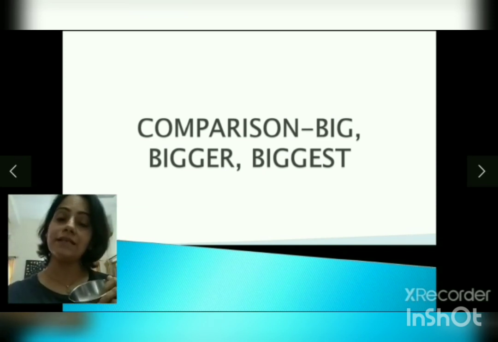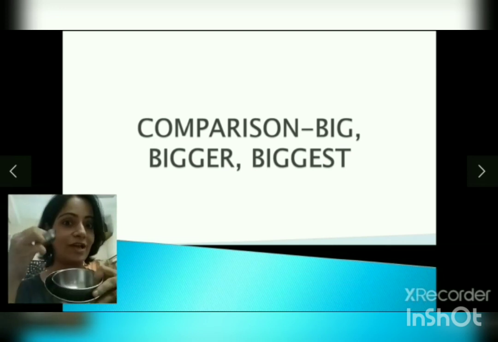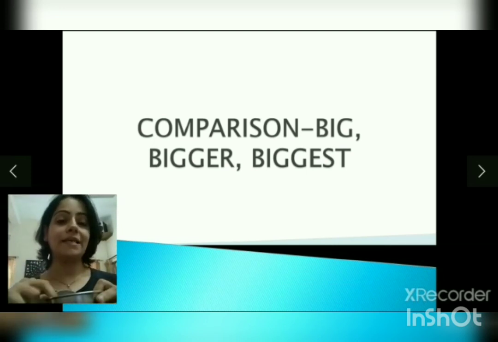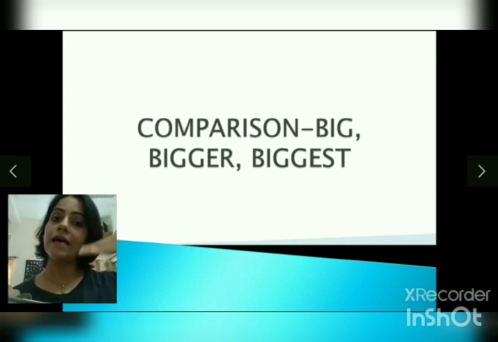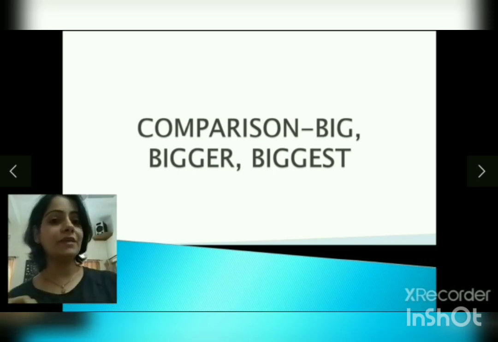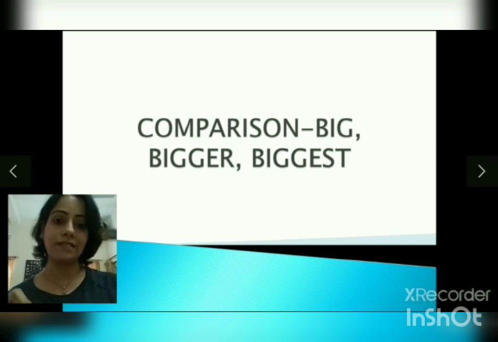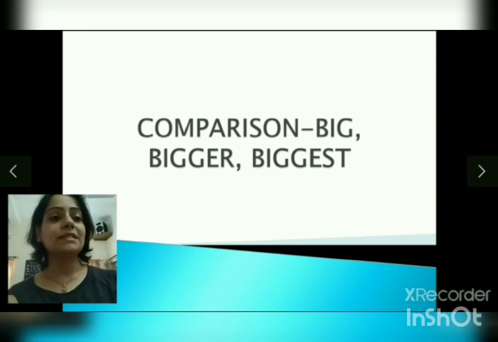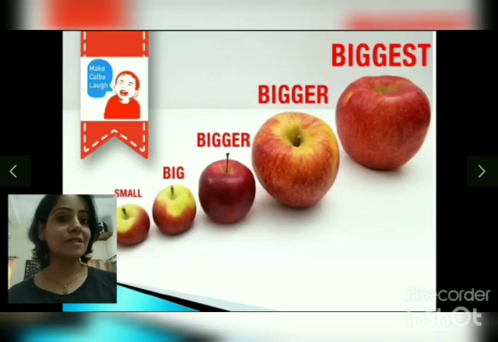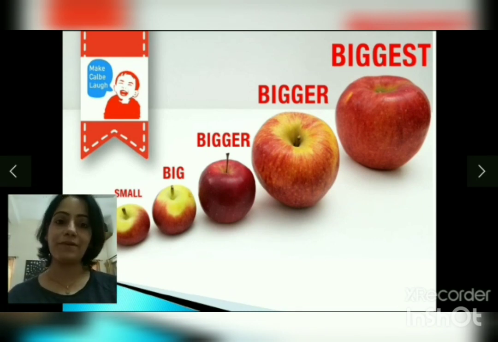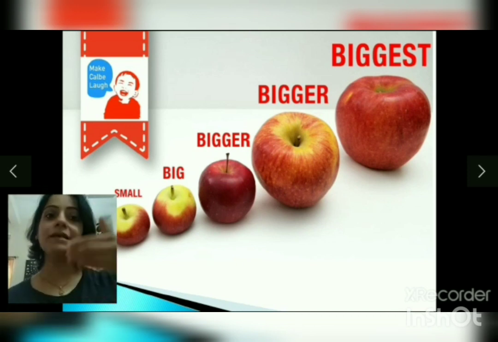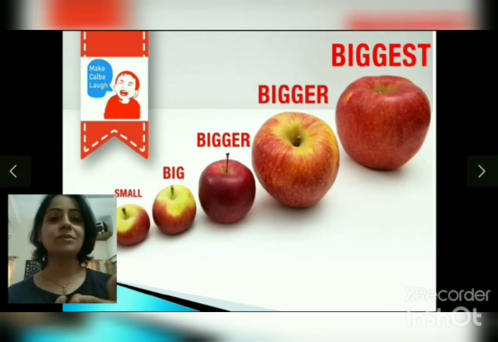But if I have more than that, if I have 3 bowls, now I have 3. What do I do? I will compare them. I will say bigger and biggest. Okay, the largest one is called the biggest one, or alternatively, we say the smallest one, the sabse chota, the tiniest one is called the smallest one. Okay, so this is how we compare. Like if you have to choose an apple, yes, not just a piece of cake, an apple is very healthy. So if you have to choose an apple, what would you do? You will choose the biggest apple. Small, big, bigger, and then comes the biggest one.